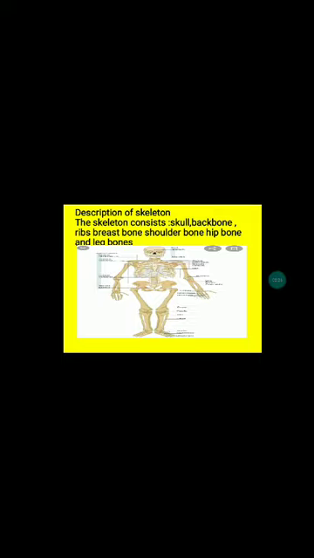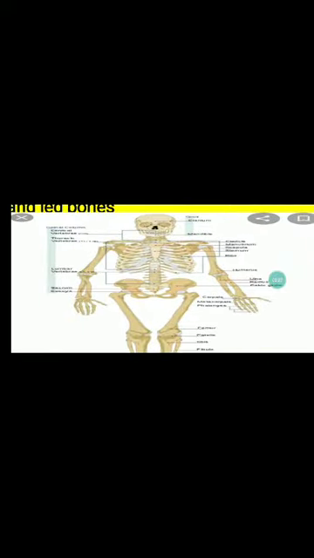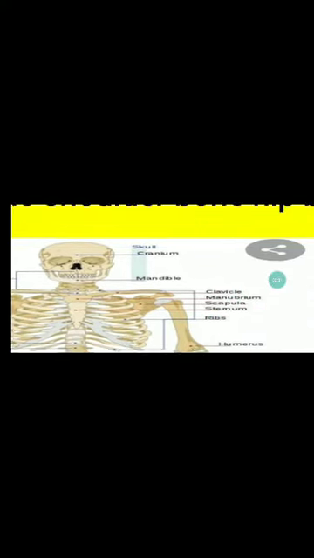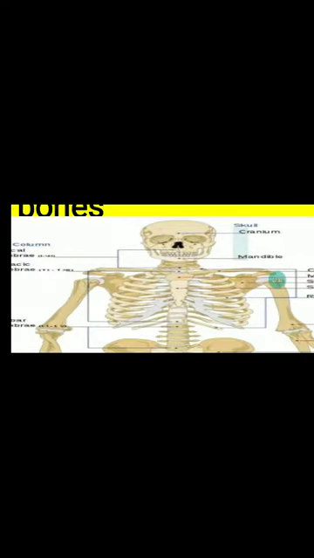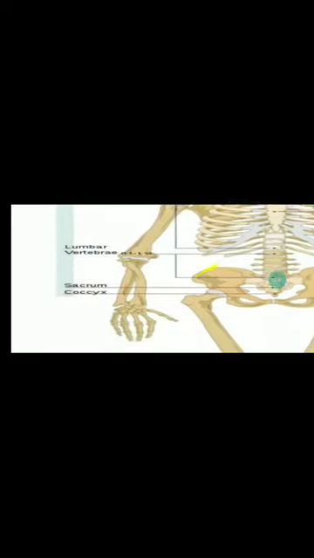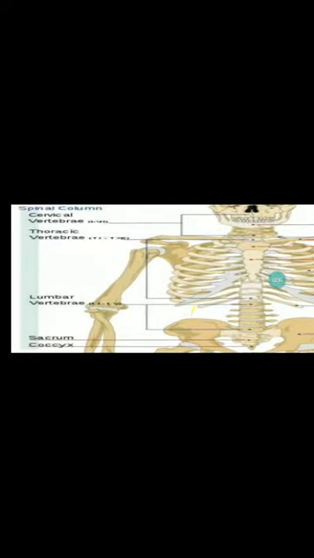Now, the description of the skeleton. We can see that our body is made up of the skull, the shoulders, the head, the hands, and these are the ribs.